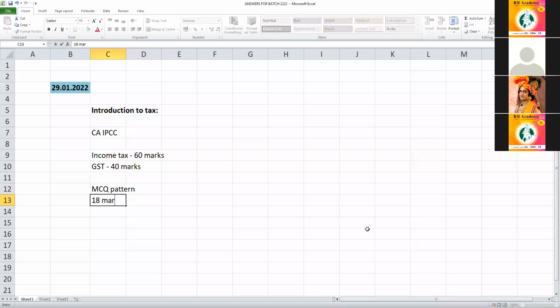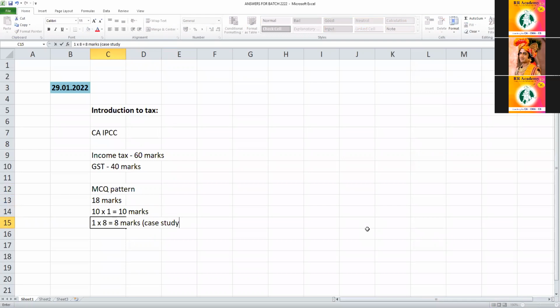18 marks will be on MCQ, out of which 10 one-mark questions, and 1 eight-mark case study problem. Case study, what is case study? All these we will discuss later. There is a case study problem, one problem asked, and it is compulsory, students.